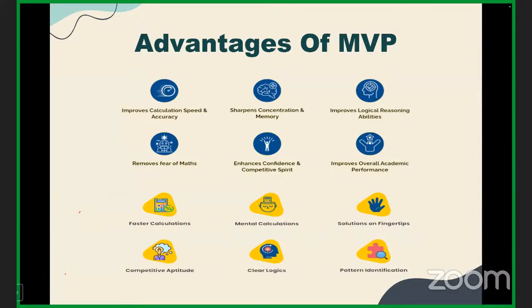So there are three things: mental maths, Vedic maths and power maths. M stands for mental maths, V stands for Vedic maths and P for power maths. If I categorize, these three things make your life easy in mathematics, right?